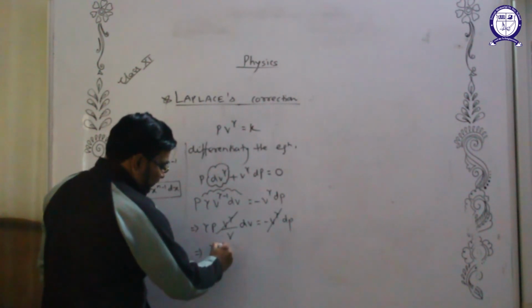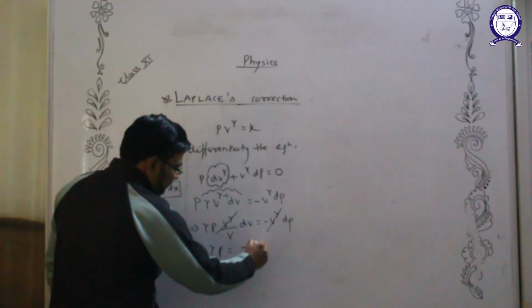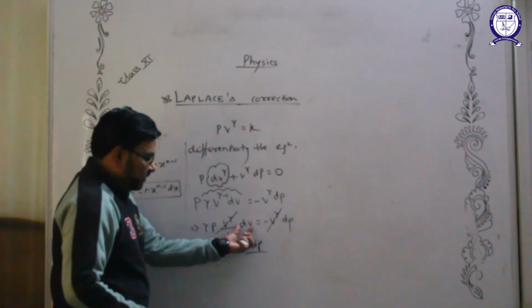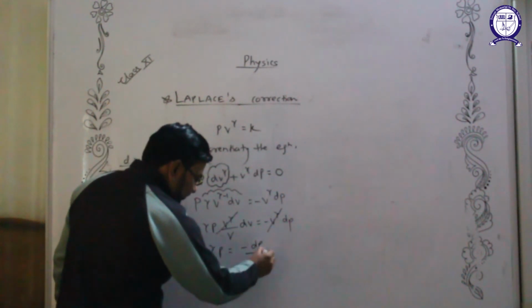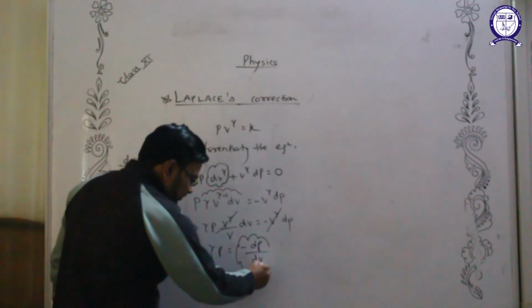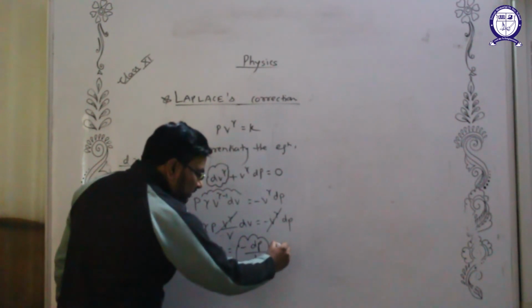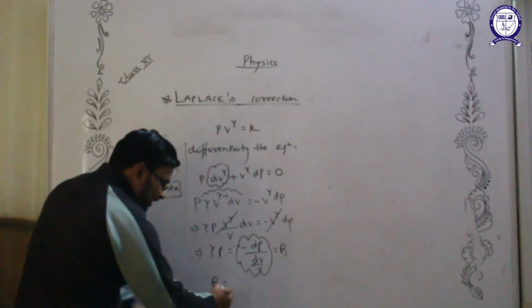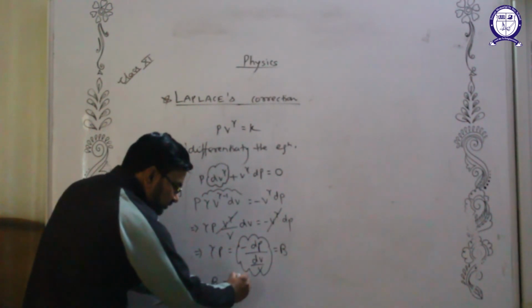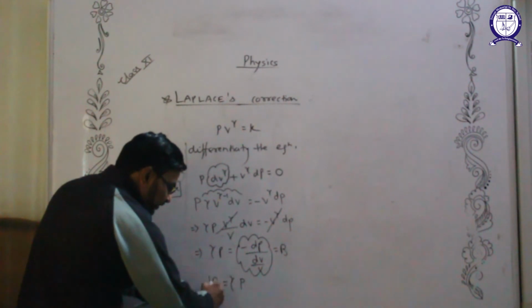So gamma P is equal to minus dP upon dV upon V, taken this side. Now, as I just told you, this is called bulk modulus. So Laplace proved that bulk modulus is not equal to pressure, it is gamma times the pressure.